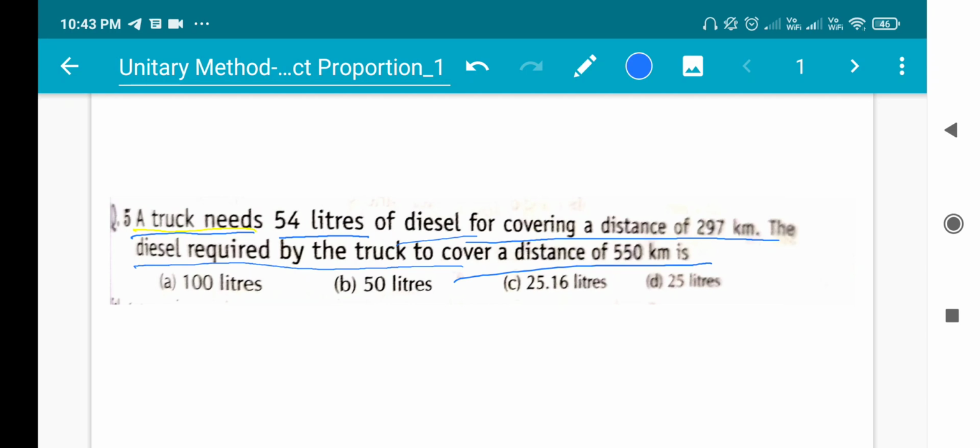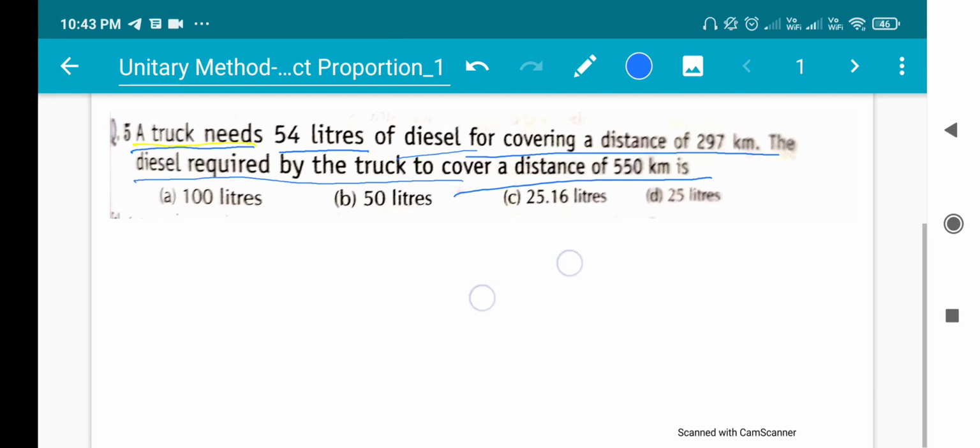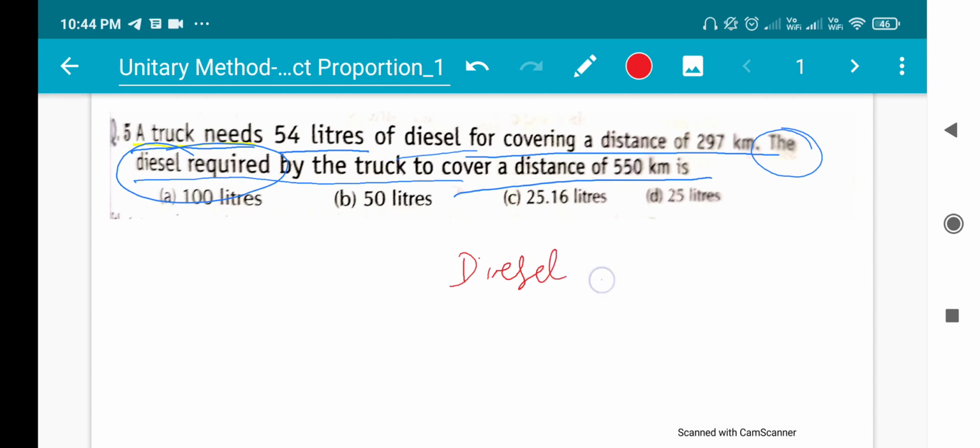Here, a truck needs 54 liters of diesel for covering a distance of 297 km. The diesel required by the truck to cover the given distance is what we are asked, so we should write diesel required